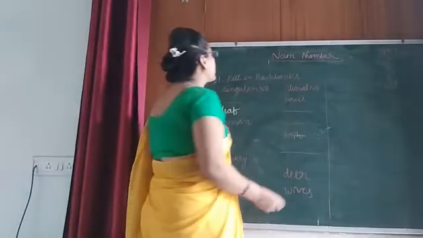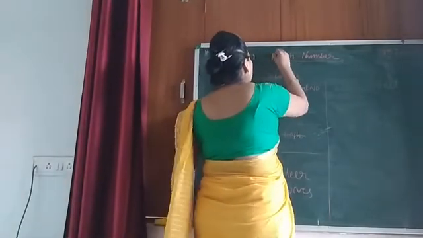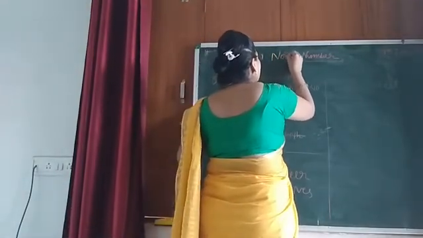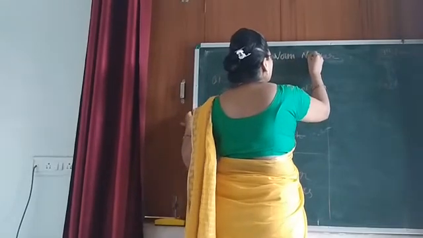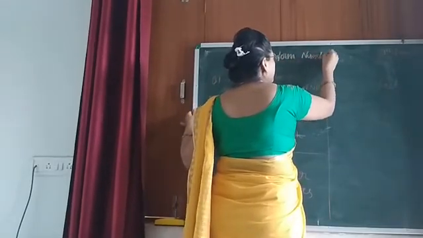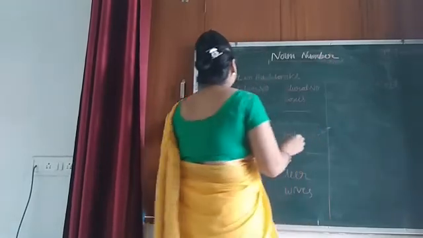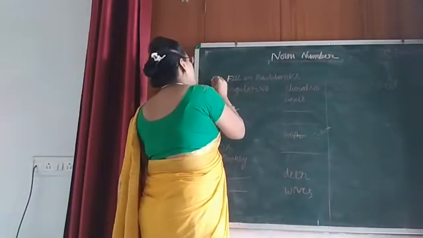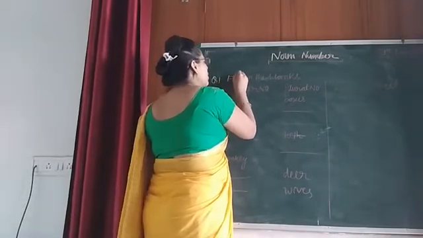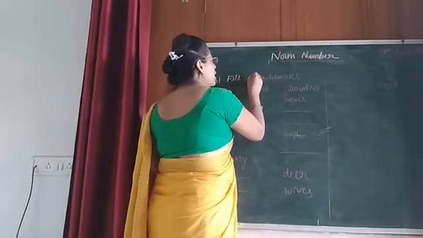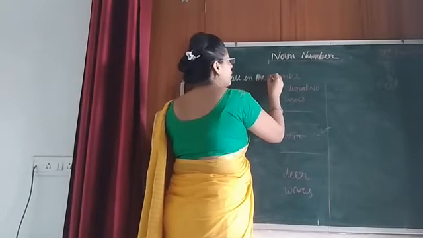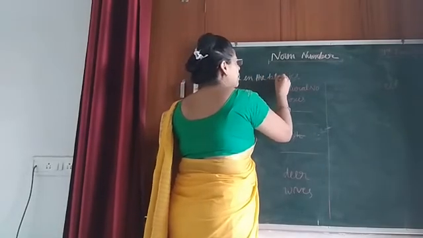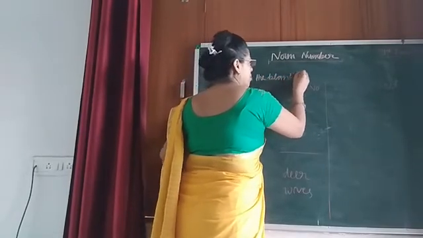Let's see. So here is what? Noun, number. Okay, now here is what I have written. Question number 1. Fill in the blanks.